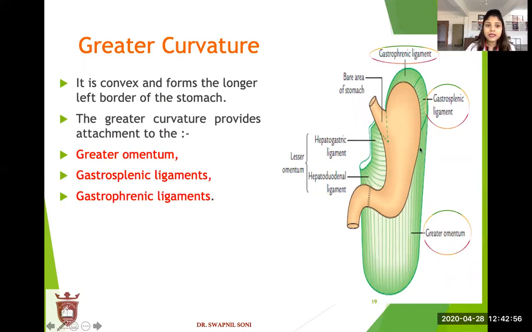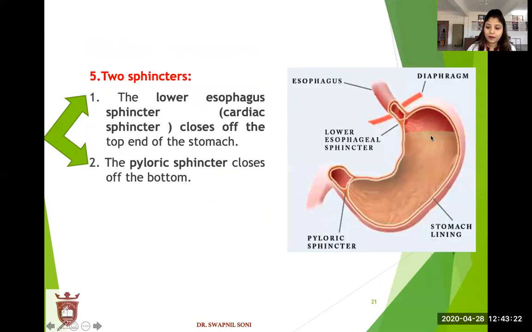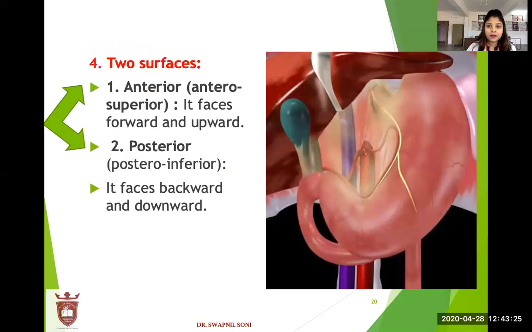Greater curvature. It is convex. See, this is convex and forms the longer left border of the stomach. Greater curvature provides attachments to the greater omentum. This is the greater omentum, gastrosplenic ligament, and the gastrophrenic ligament. It has two surfaces, anterior surface and the posterior surface. Anterior surface faces forward and upward. Posterior surface faces backward and downward.